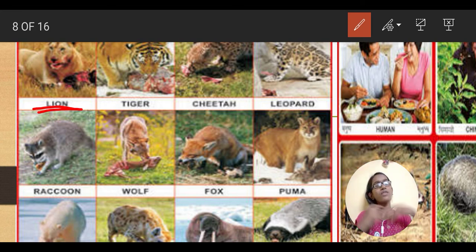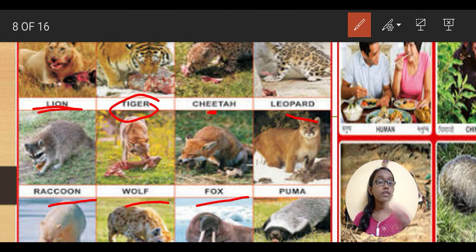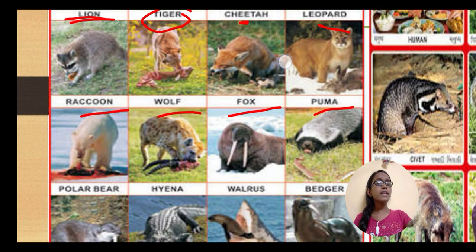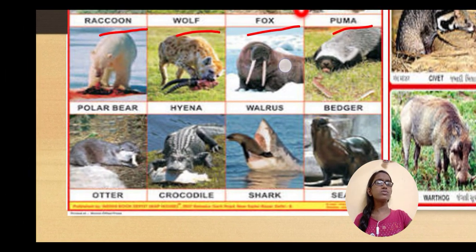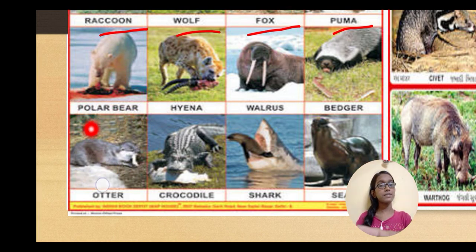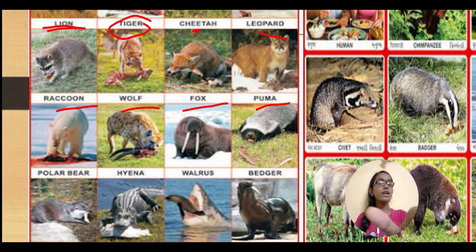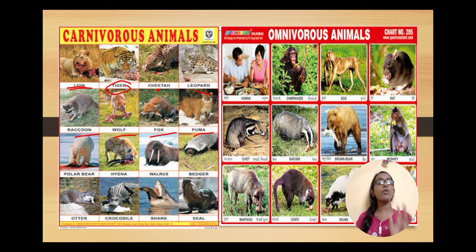No, they always have meat only. Then the tigers, then the cheetahs, then the leopards, then the raccoons, then the wolf, fox, pumas. They all are the animals which like to have only meat and flesh. The polar bears, hyena, walrus, badger, these are the animals who are carnivorous. So you have to remember only 4 or 5 examples, nothing else.